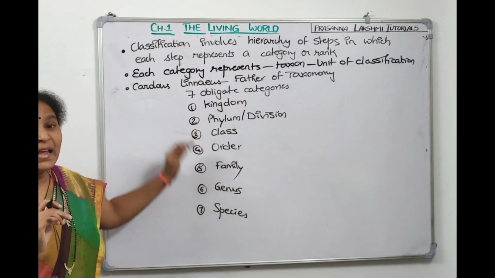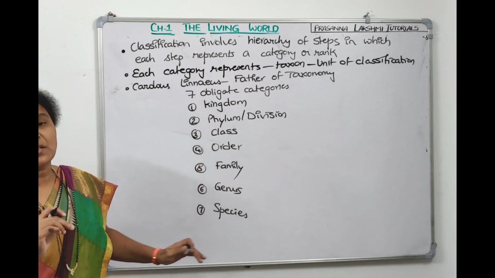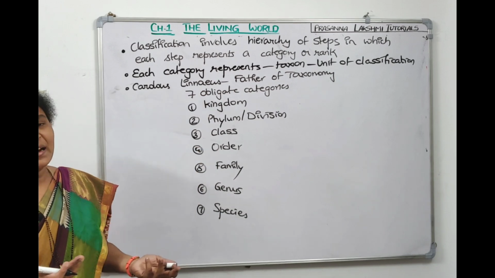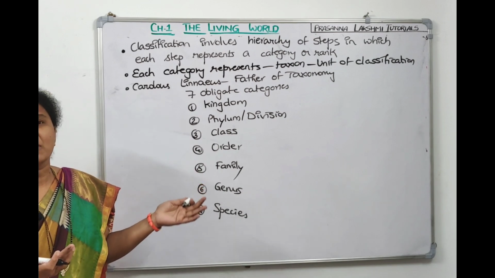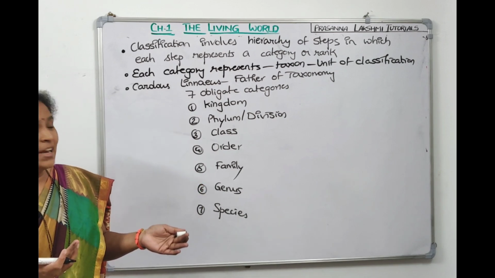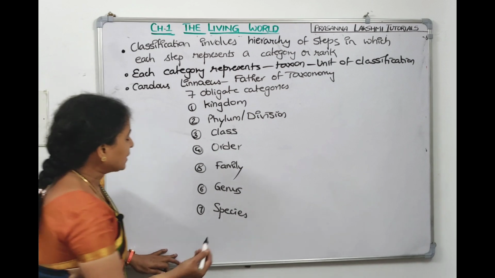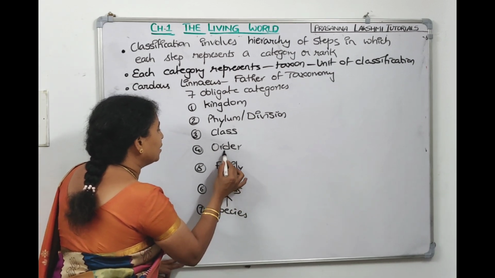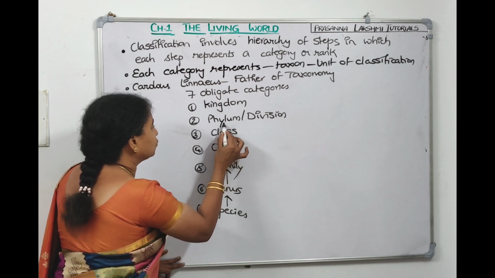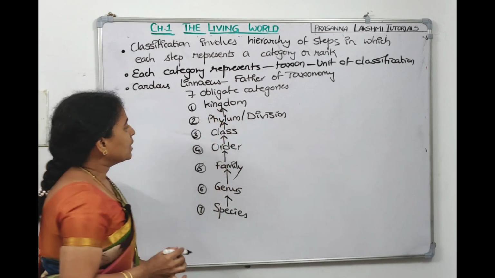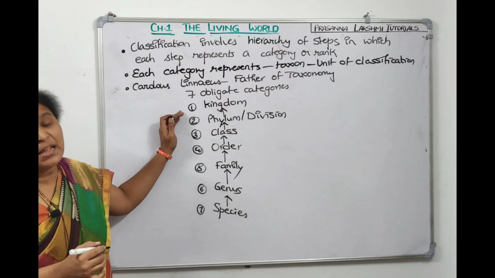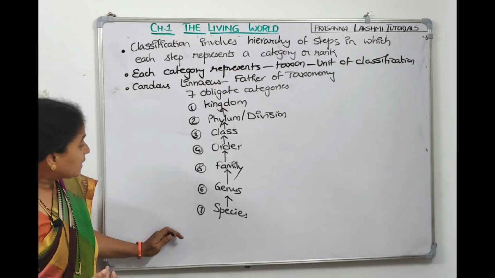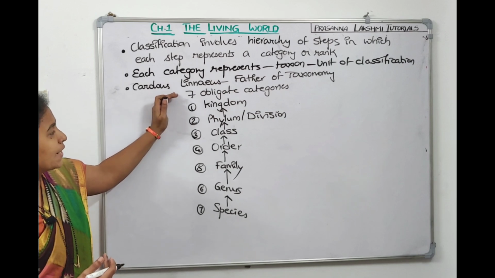Now this arrangement is called taxonomic hierarchy. Since Linnaeus introduced it, we can also call it Linnaean hierarchy. If you see from the bottom, it's an ascending order: species to genus, genus to family, family to order, order to class, class to phylum, phylum to kingdom. This represents the ascending order of arrangement of taxonomic categories.